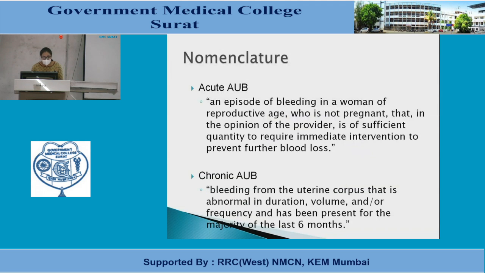What is acute AUB? An episode of bleeding in a woman of reproductive age who is not pregnant, that in the opinion of the provider is of sufficient quality to require immediate intervention to prevent further blood loss. And what is chronic AUB? It is bleeding from the uterine corpus that is abnormal in duration, volume and/or frequency and has been present for the majority of the last 6 months.